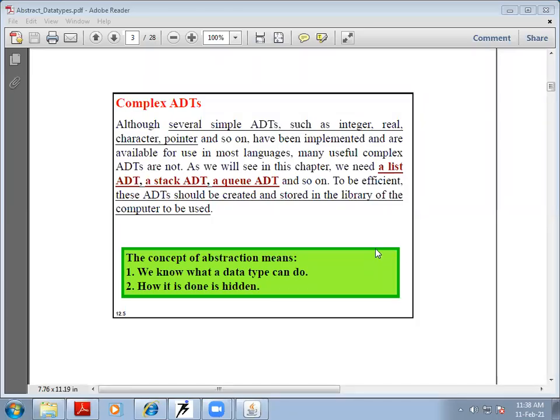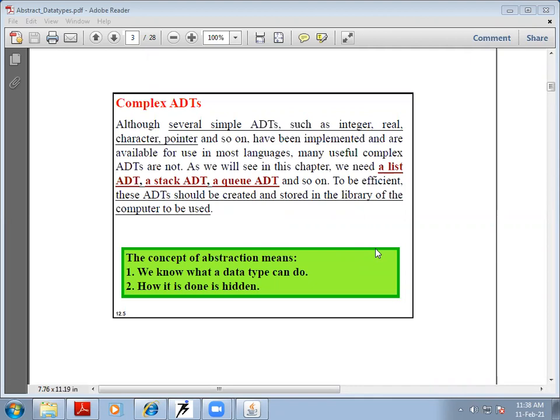Hello everyone. We are discussing the topic of complex ADTs. ADTs means abstract data types. Before coming to the concept of abstract data types, let us try to understand the concept of abstraction.